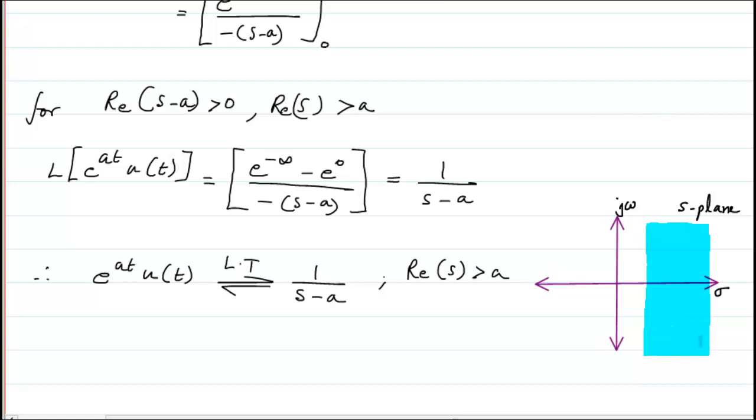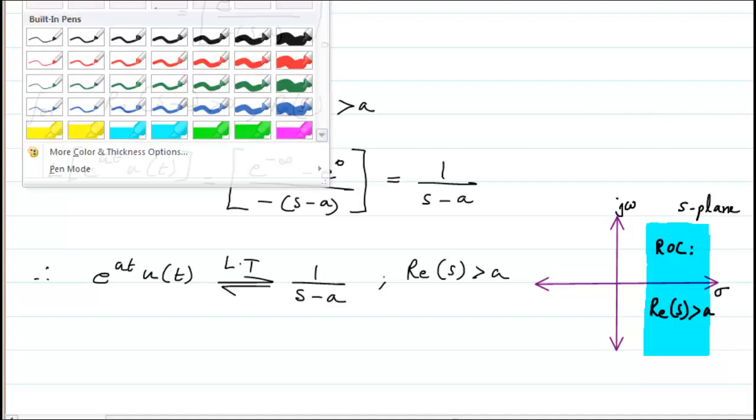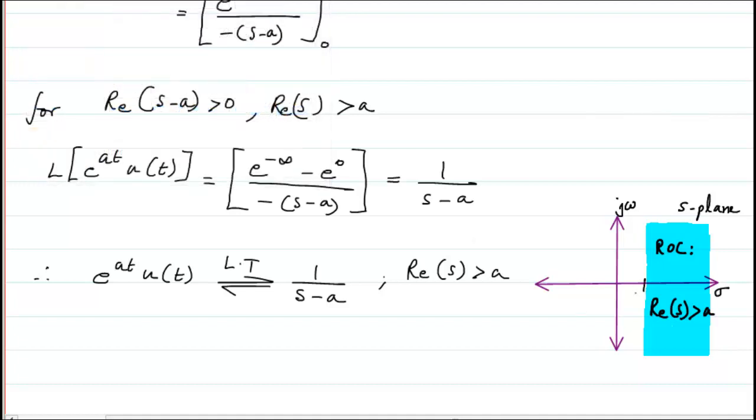So for this part I will write that the ROC is that the real part of s should be greater than a. So this is that a.